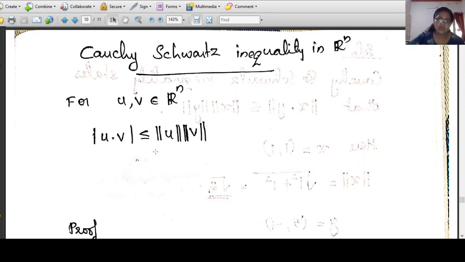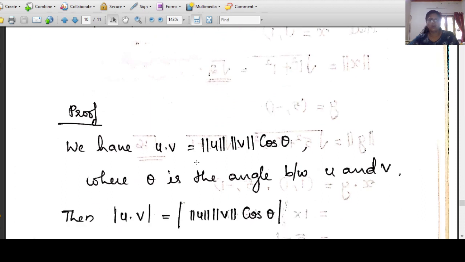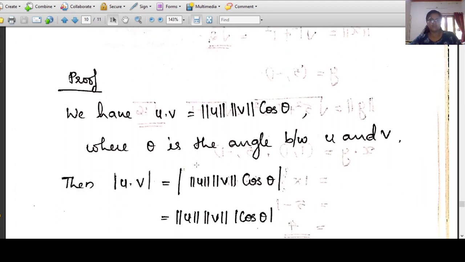So Cauchy-Schwarz inequality states that for two vectors u and v in Rn, modulus of u dot v is less than or equal to length of u into length of v. Now we are going to the proof of Cauchy-Schwarz inequality.